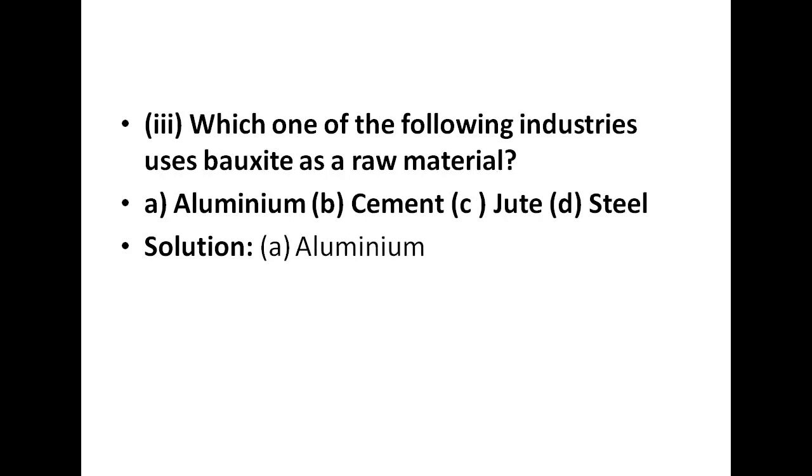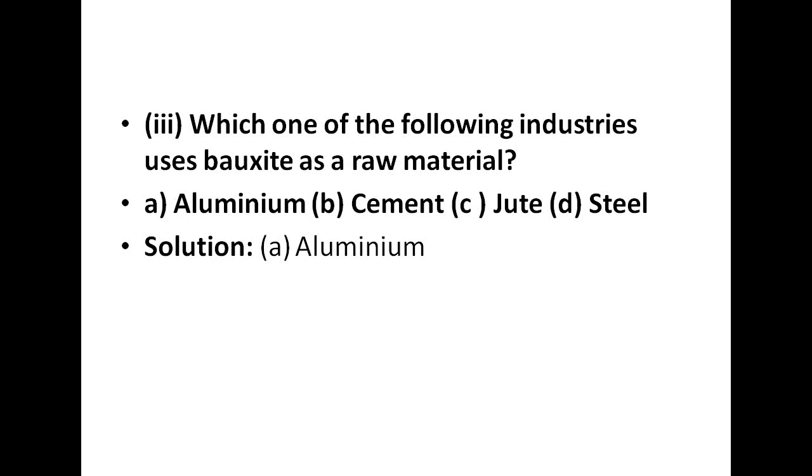Now the third question is, which one of the following industries uses bauxite as a raw material? So you have to tell which particular industry from these options uses bauxite as a raw material. The options given are A, aluminium, B, cement, C, jute or D, steel.